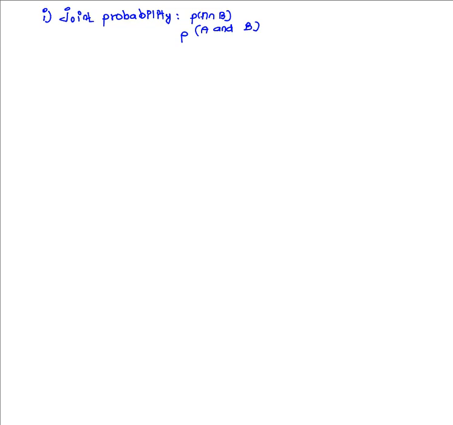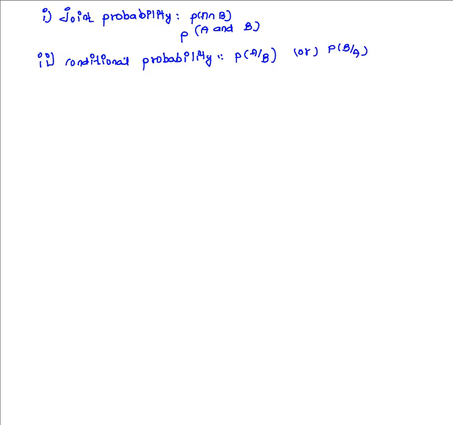Sometimes there are two events, and there is a chance of occurrence of both of them together. In such a case, it's called a joint probability. It is mathematically given by probability of A intersection B, or probability of A and B. The second term that we are going to understand is conditional probability. Conditional probability is simply given by P of A by B, or P of B by A.